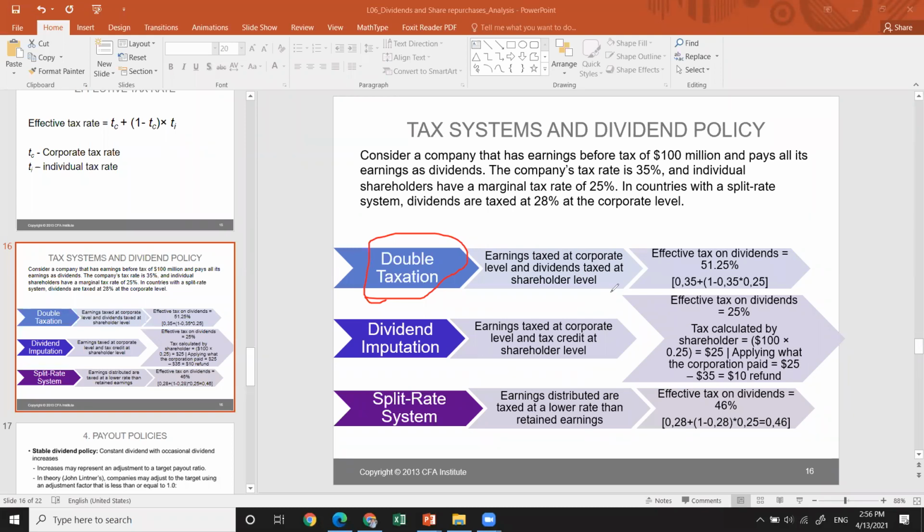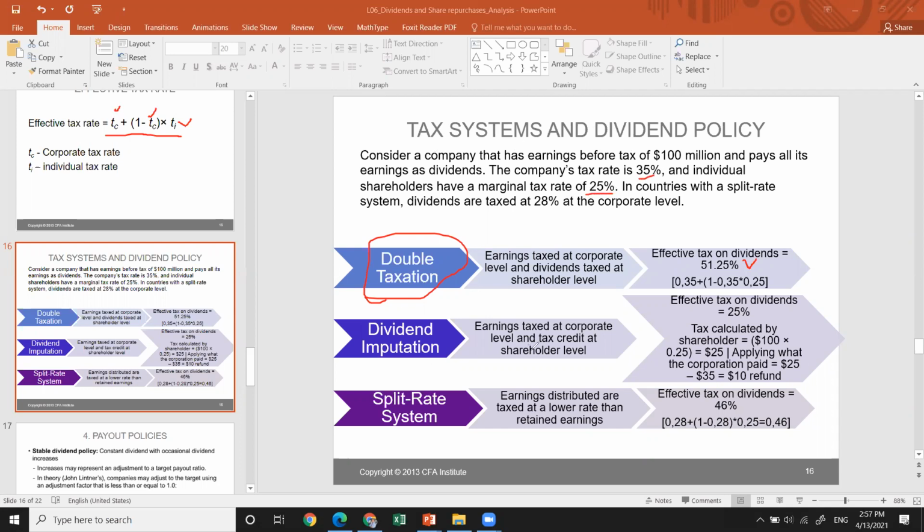So the effective tax on the dividends, I mean how much tax they actually pay in reality, is here. We just put the numbers into the formula, the corporate tax and the individual marginal tax rate of the shareholders, and we get 51.25%.